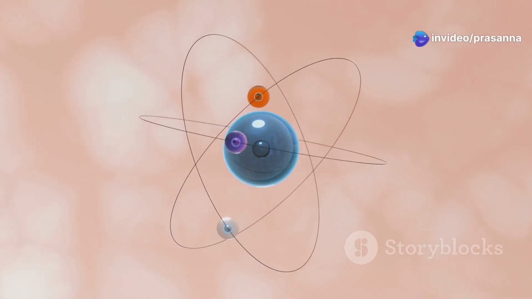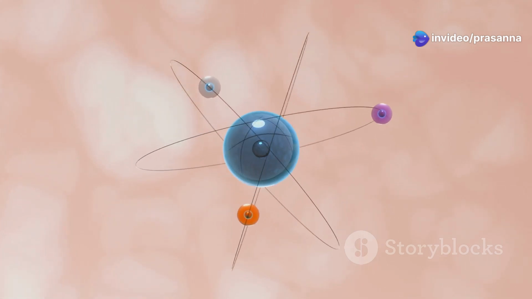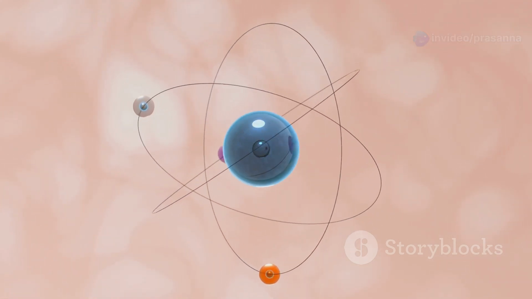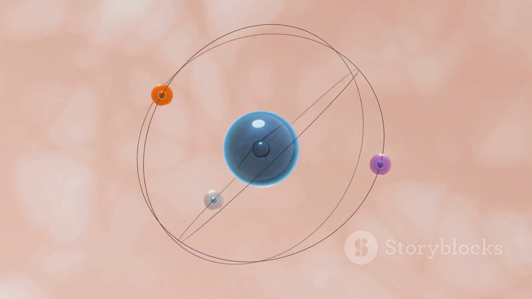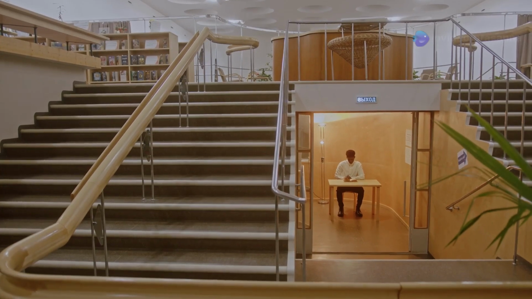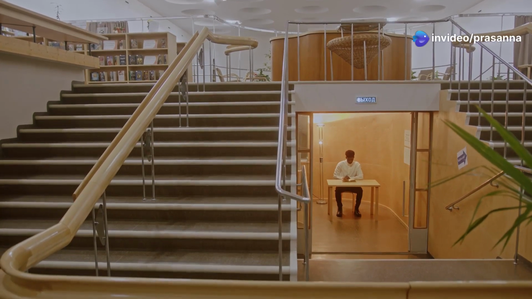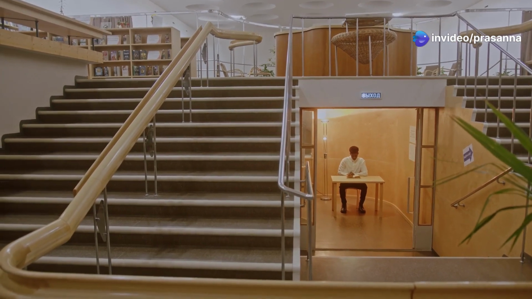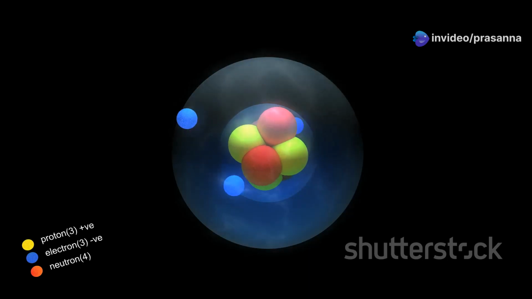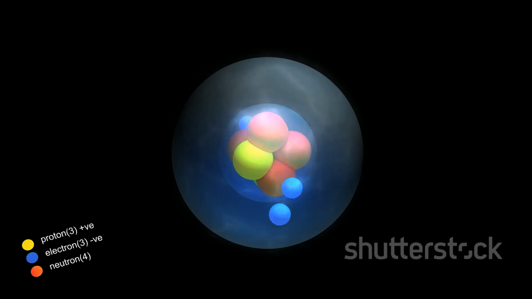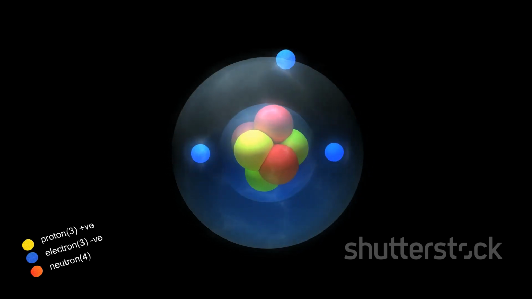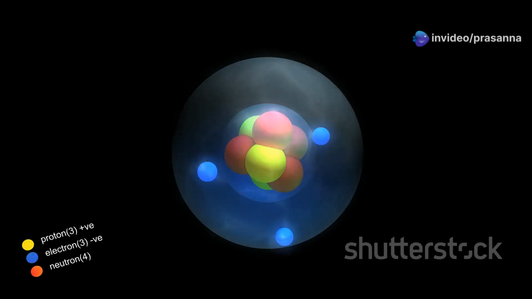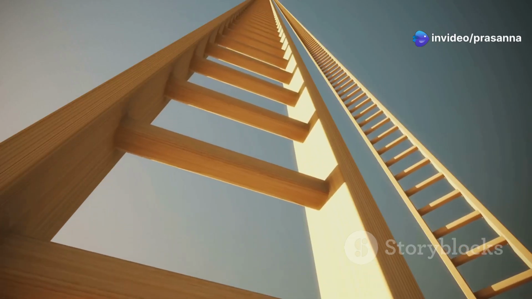Electrons closest to the nucleus occupy the lowest energy level. This is because they have the least amount of energy and are most strongly attracted to the positively charged nucleus. This is like being at the bottom of the staircase. The closer you are to the ground, the less energy you need to stay there. Electrons farther away occupy higher energy levels. These electrons have more energy and are less tightly bound to the nucleus, allowing them to move more freely. They are higher up on the staircase.